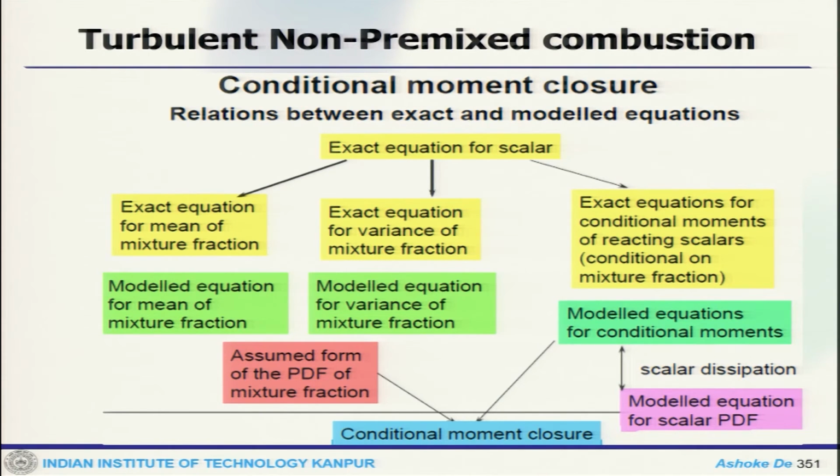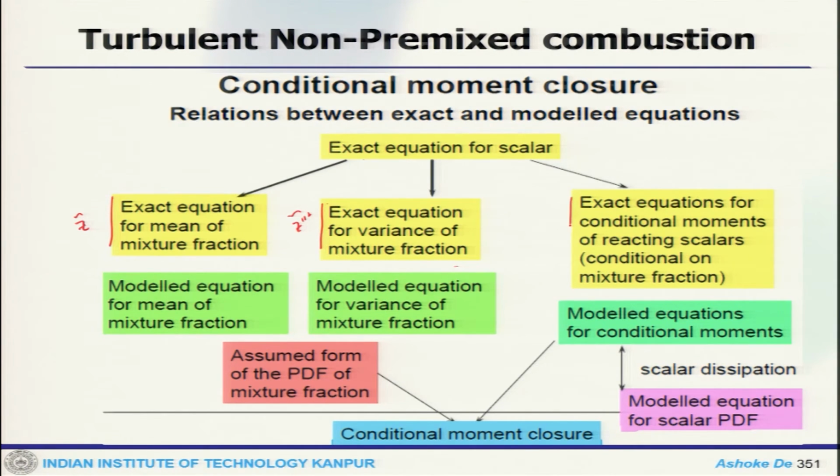So, if we see how this conditional moment closure and the connectivity between these different things, we can quickly see there is an exact equation for the scalar. Now, from there you get an exact equation for the variance of the mixture fraction, and then you have an exact equation for the mean of mixture fraction. So, this is mean, this is variance, that means this is Z mean, this is variance, and exact equation for conditional moments of reacting scalar.